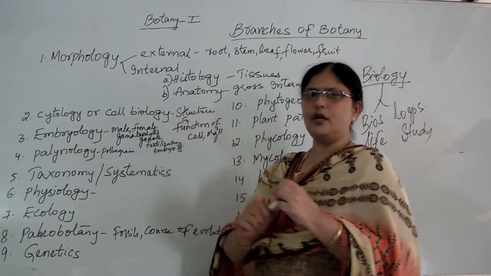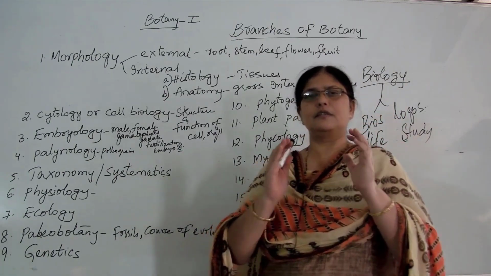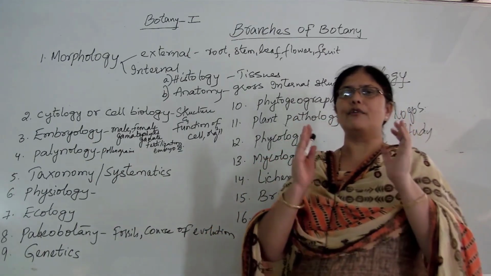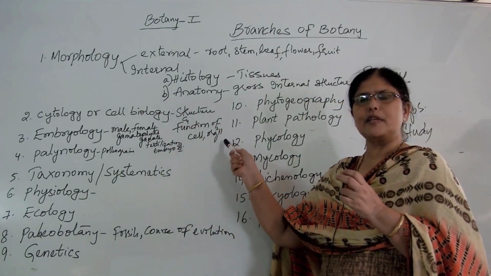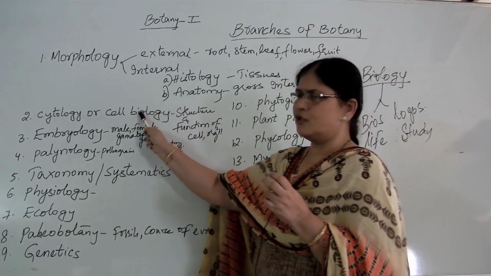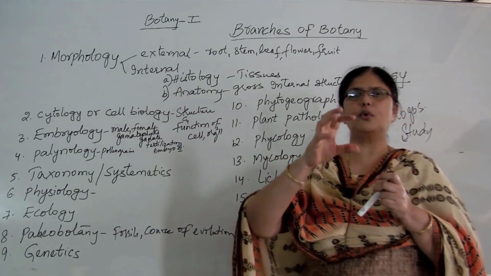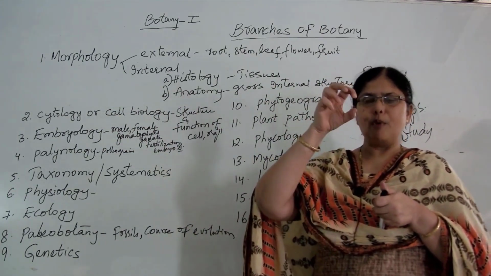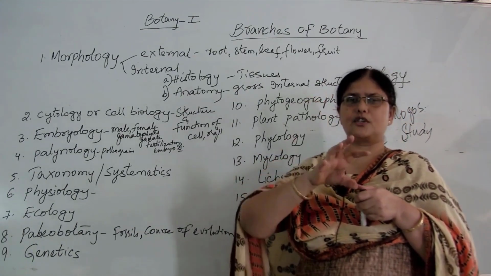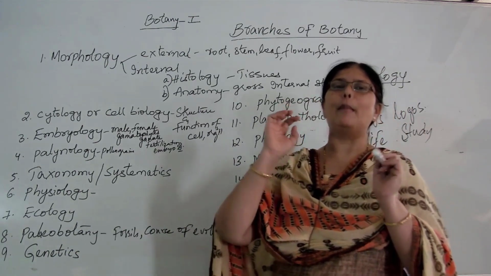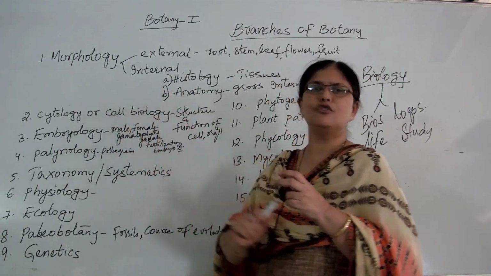Now, the term itself denotes it is nothing but the study of the cell. We all know the cell is the fundamental and structural part of any living organism. So, the study of the structure and function of the cell organelles present in the plants is called cell biology or cytology. Now, this is the most important branch of botany because here we try to understand the cell, the important structural units present in the cell organelles, what are their functions, what is the structure, how they will help in culminating to form multicellular organisms. All those things are studied under the heading called cell biology, which is a branch of botany.